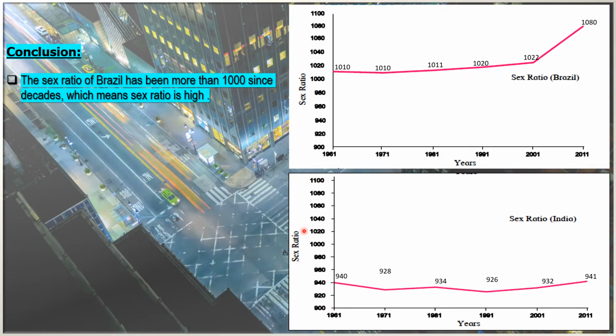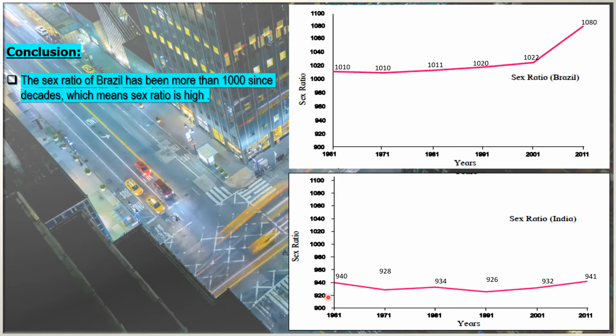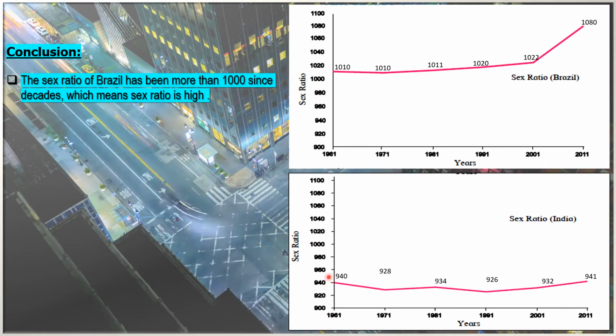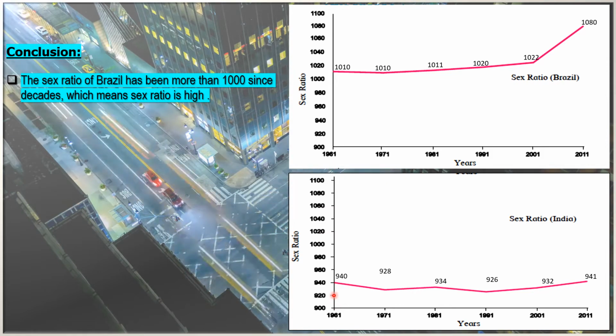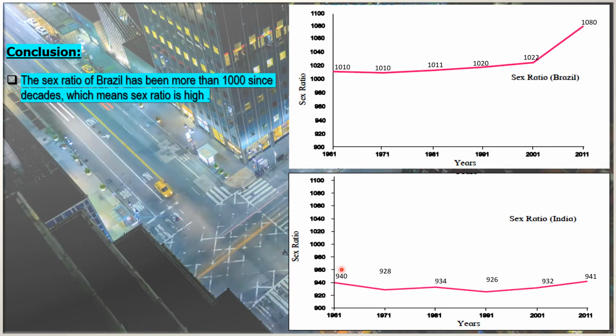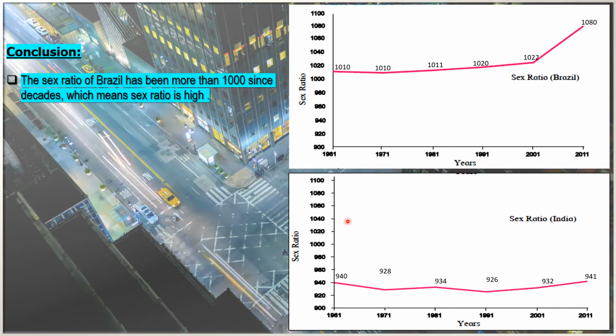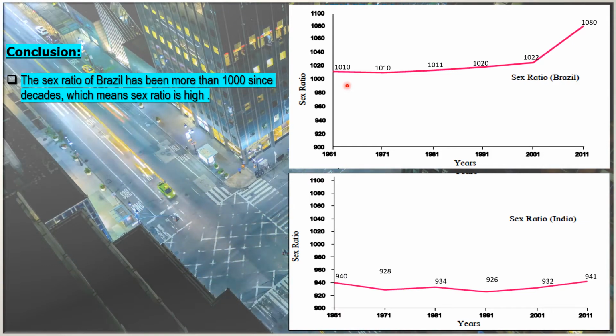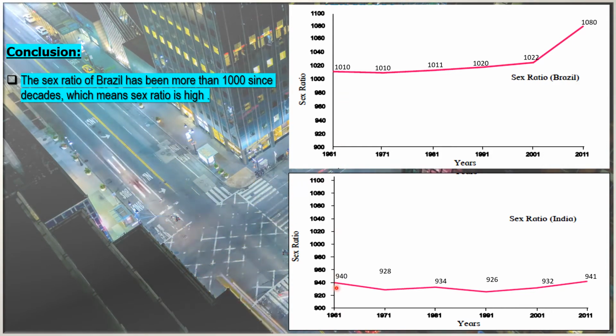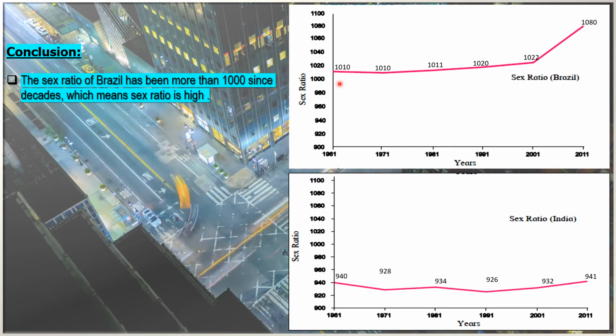It shows the sex ratio. 1 centimeter is equal to 20 females. Now, in 1961, the number of females per 1,000 males in India was only 940, whereas in Brazil it is 1,010. So the sex ratio of India is low as compared to Brazil.